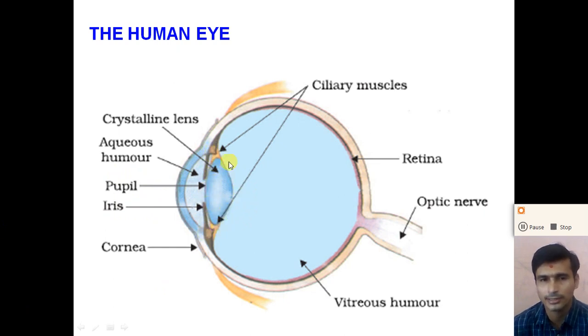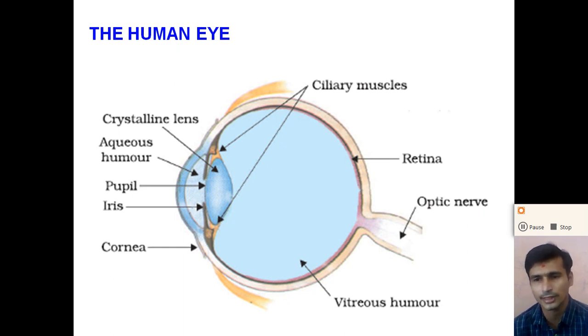This lens is made up of a jelly-like liquid, and this lens is a type of convex lens, right? Then there are the aqueous humor, crystalline lens, ciliary muscles, retina, optic nerves, and vitreous humor, right? So all the parts of the human eye, we can see the internal structure of the human eye.